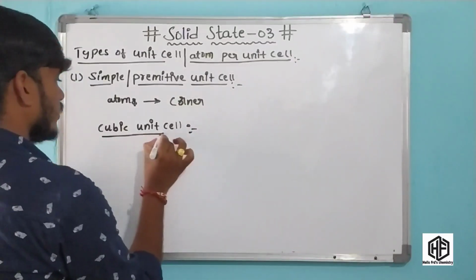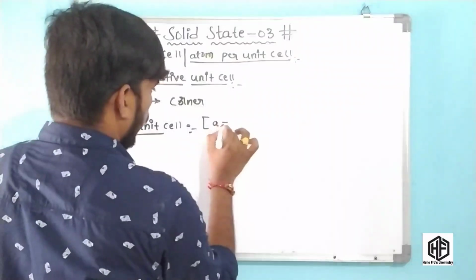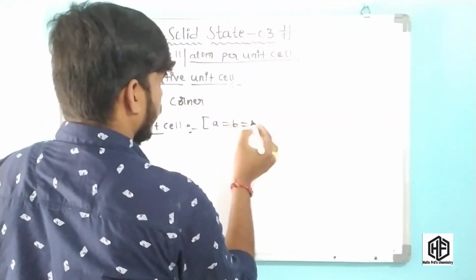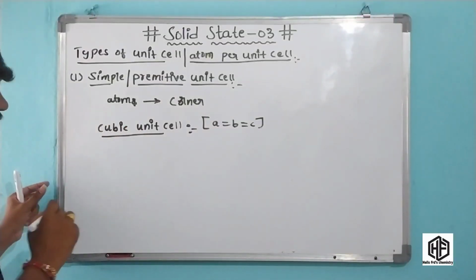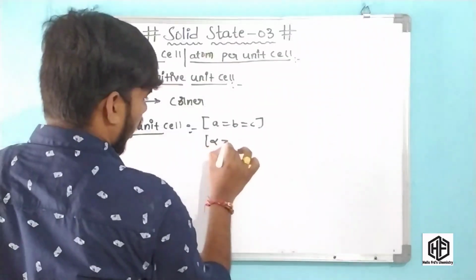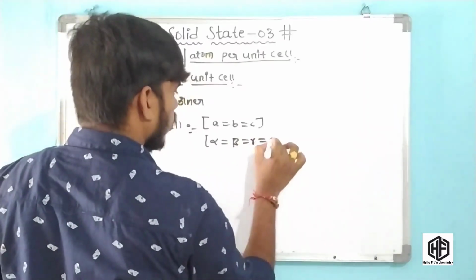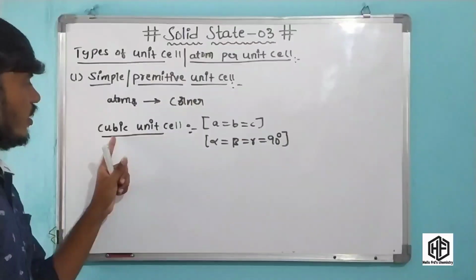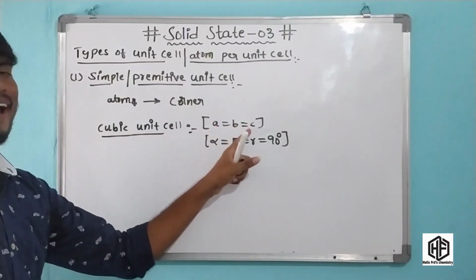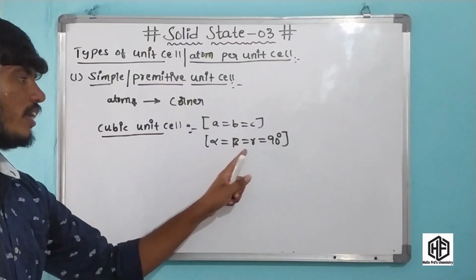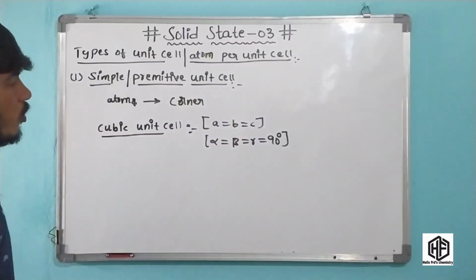In a cubic unit cell, the length, breadth and height are equal, and the angles alpha, beta, gamma are equal to 90 degrees. It means the parameters are equal in a cubic unit cell.